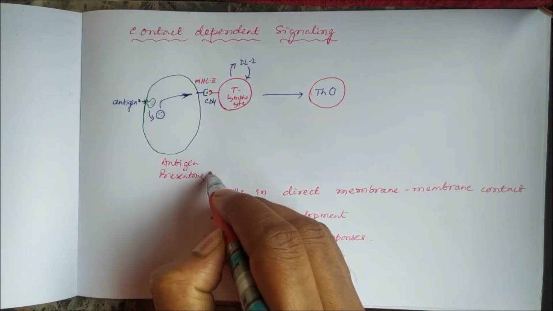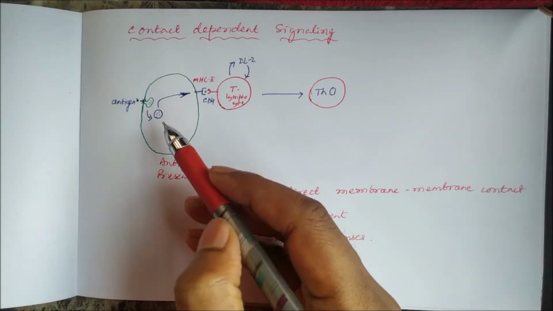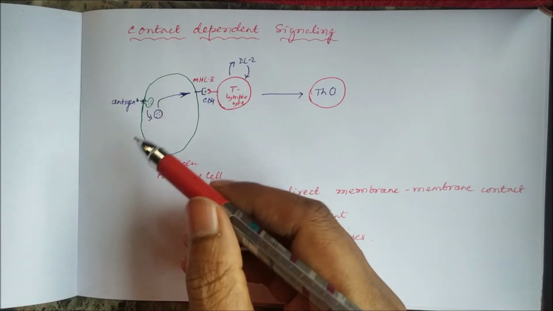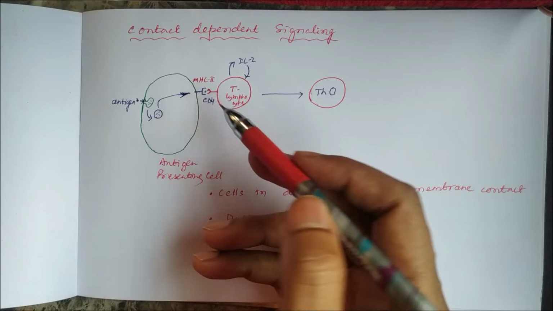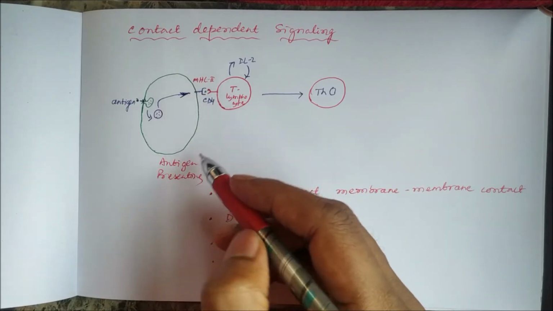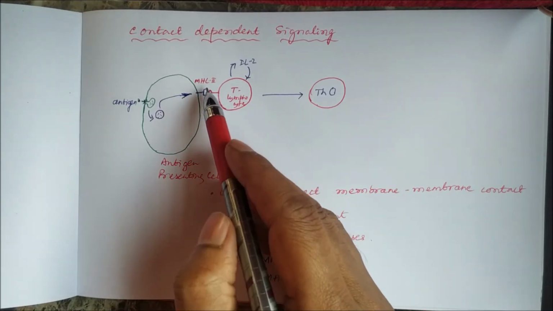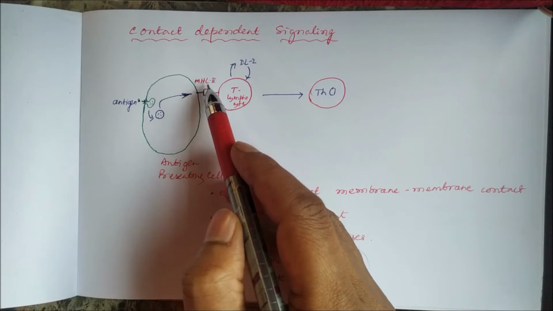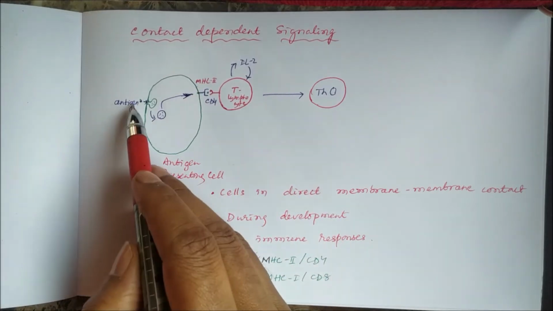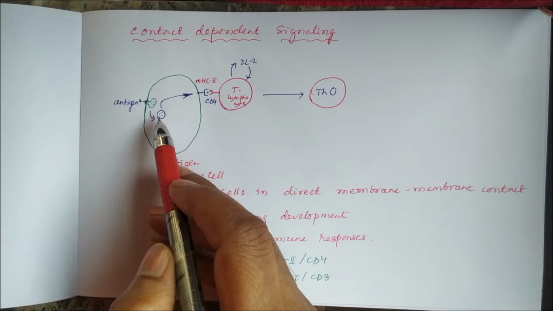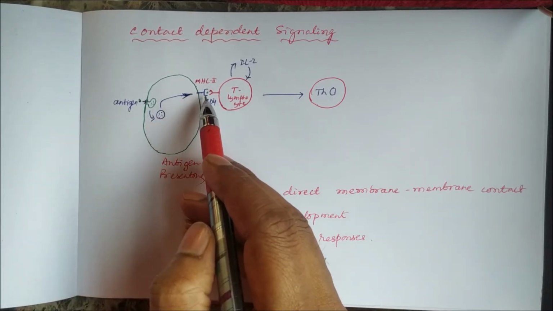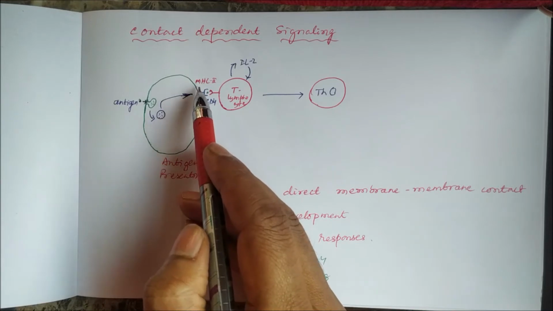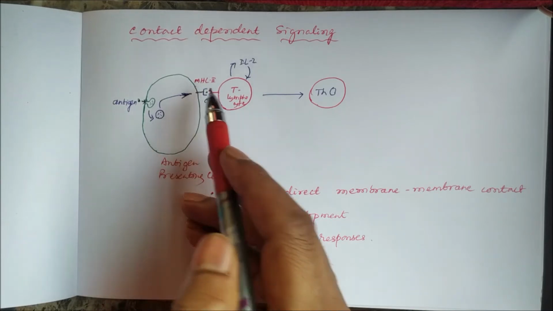When there is presence of an antigen or an infection, that antigen is presented through this antigen presenting cell in the form of major histocompatibility complex. So the antigen is engulfed, then processed and expressed in the form of major histocompatibility complex.